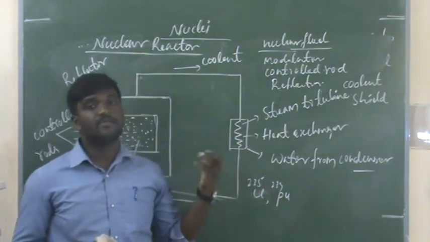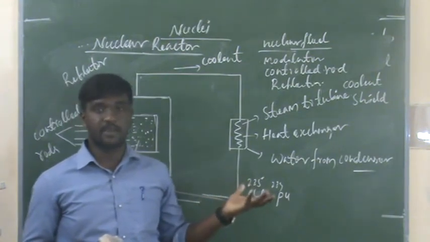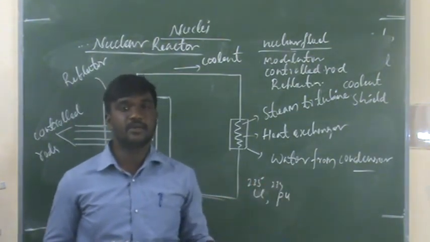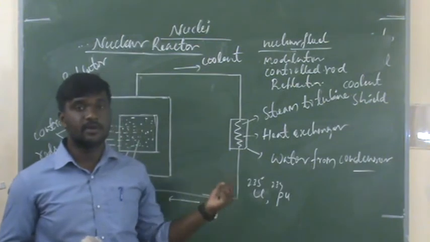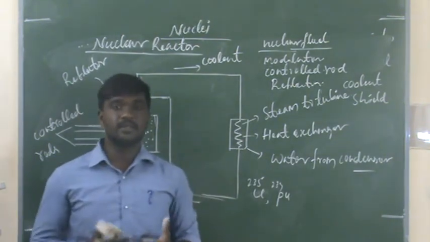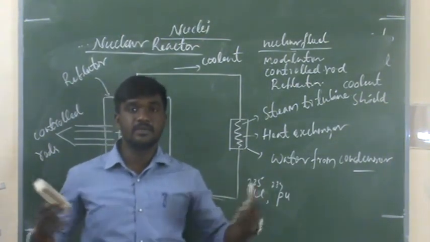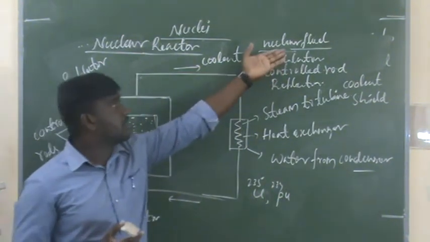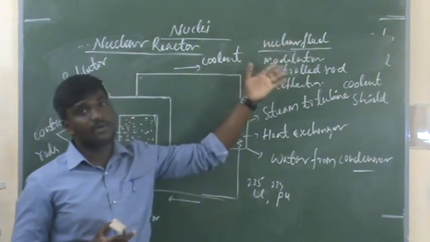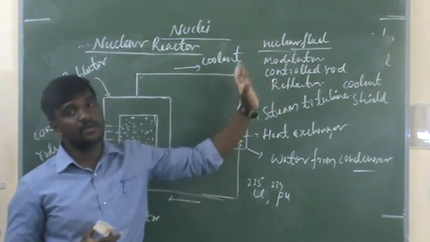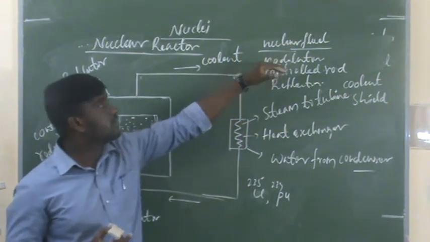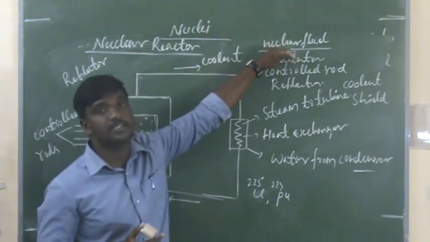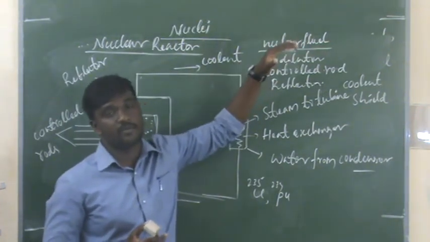Fission is nothing but heavy nucleus splitting into lighter nucleus with neutrons. So when neutrons come, the reaction keeps extending. Clear? So here we are using only controlled chain reaction. The fuel consists of uranium and plutonium.